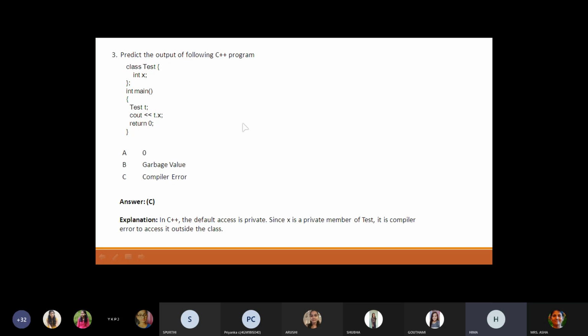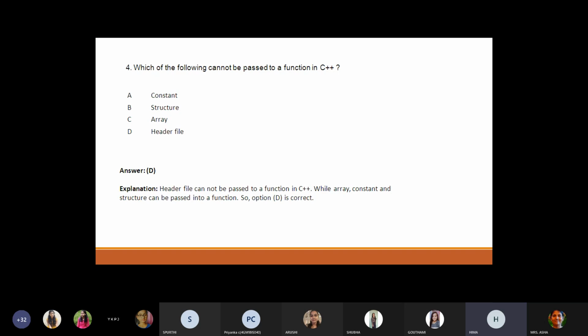Everyone got clear with this question? Yes. Okay. Then I'll go to the next part. Next question. Which of the following cannot be passed to a function in C++? It's a direct question. Because of some issues, answers are also being displayed. The options are constant, structures, array, and header file. The answer is D, header file. We cannot pass a header file as a parameter to a function. Not only in C++, in any other programming language, we cannot pass the header file as a parameter. So next question.